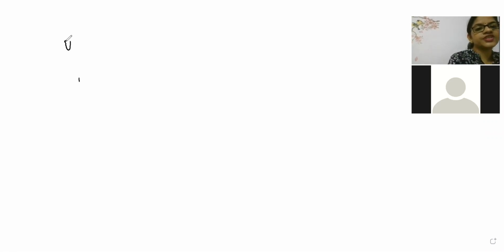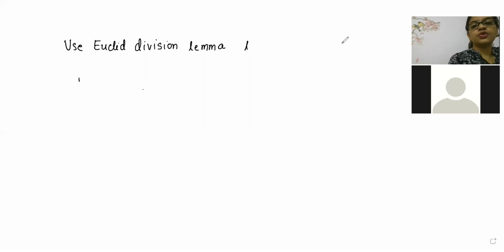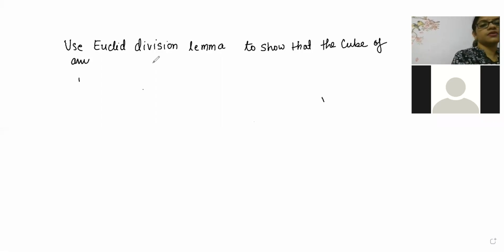Okay, the question is: Use Euclid division lemma to show that the cube of any positive integer is of the form